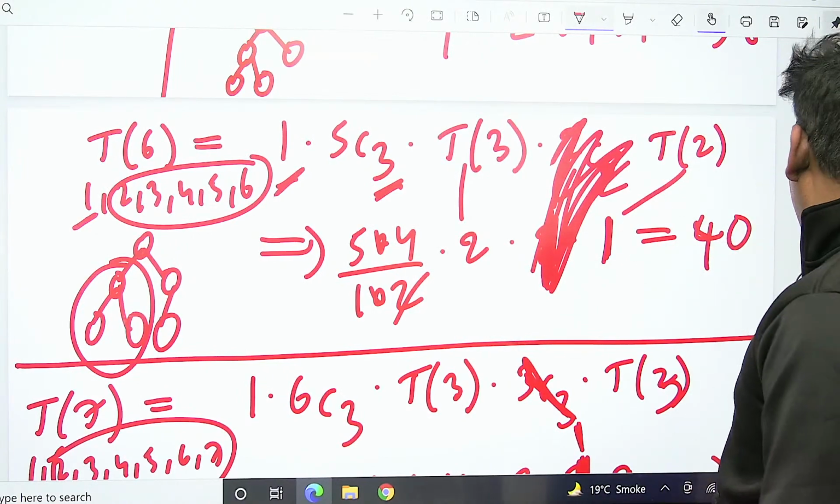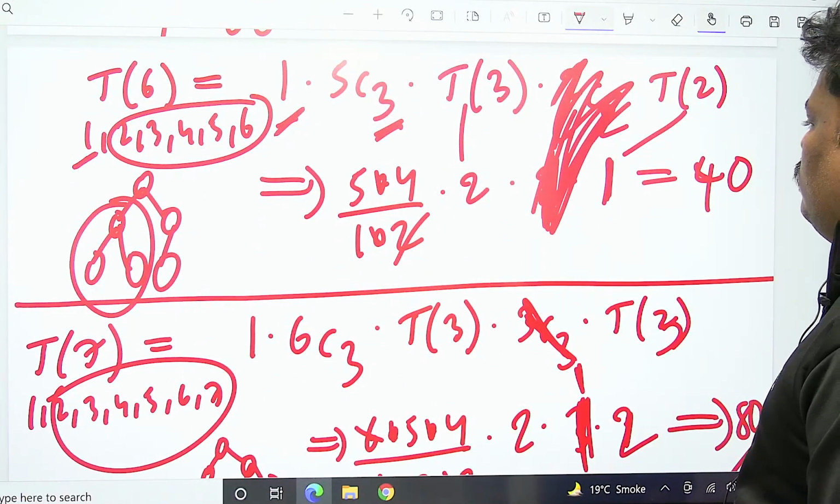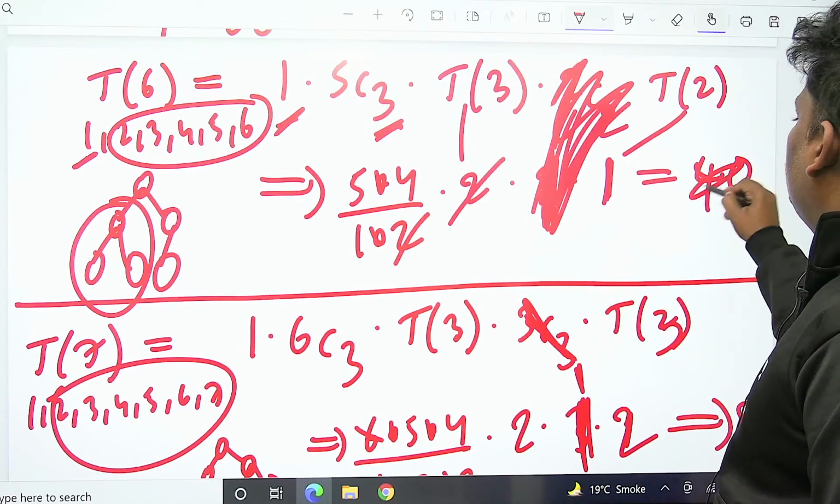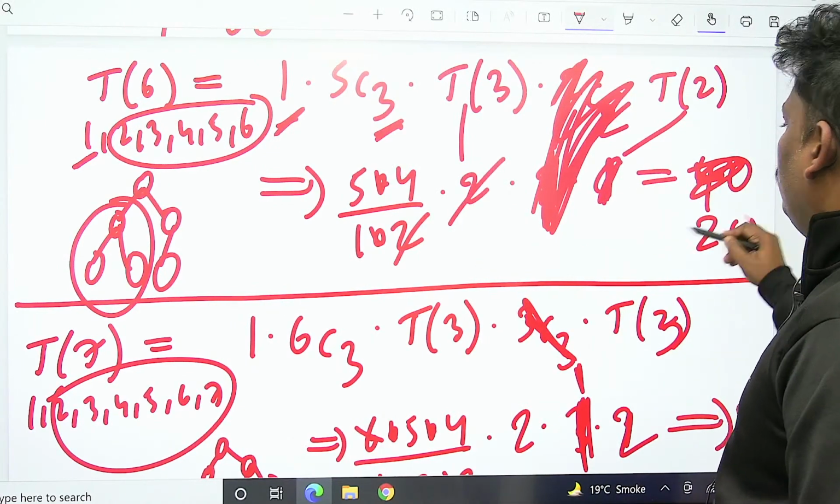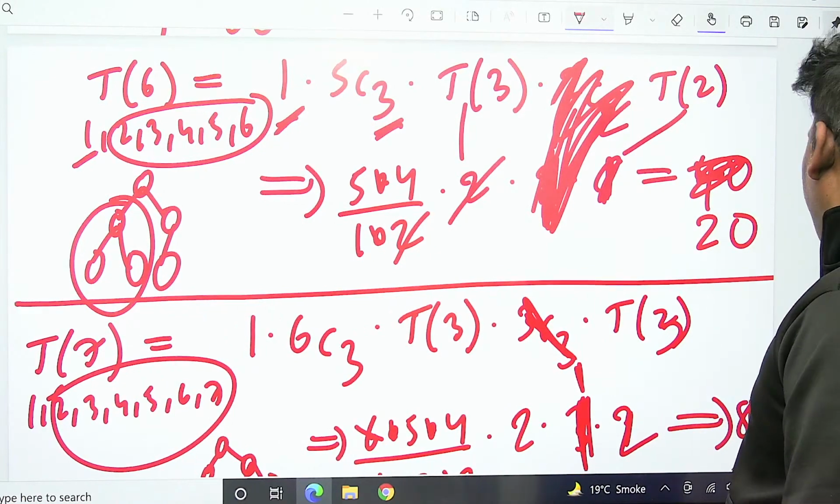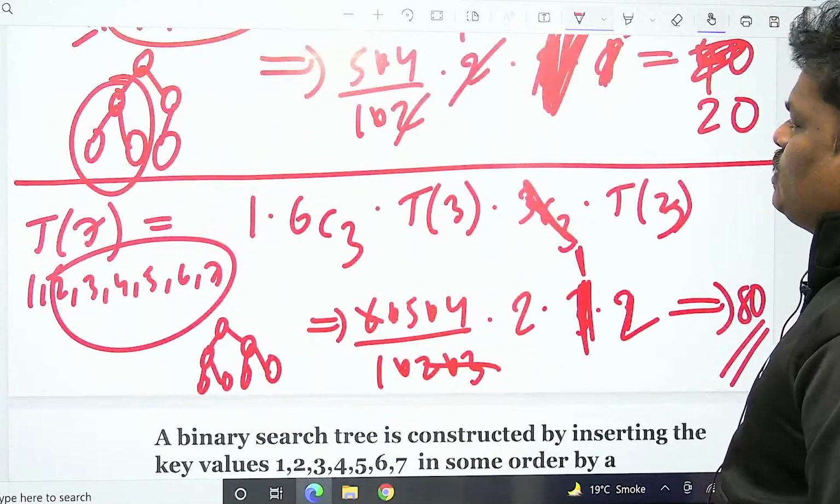So if you calculate, calculate properly. 2 cancel, 5 4. 5 4 is 20. Sorry for this, 20. That's fine. Now go to the next one.